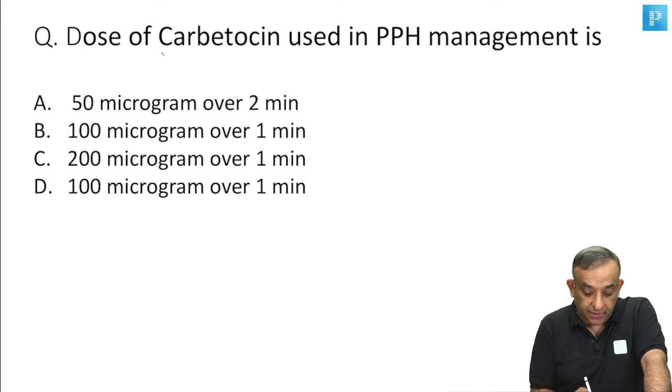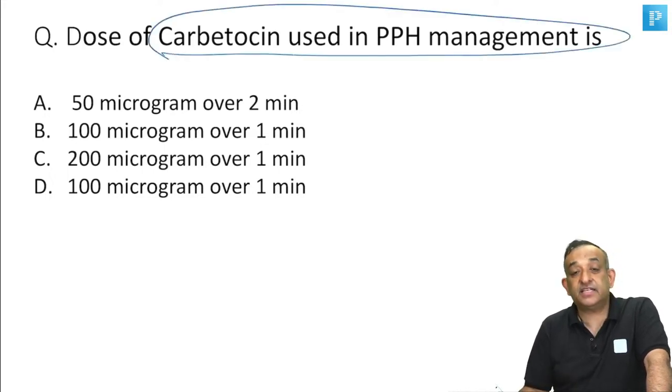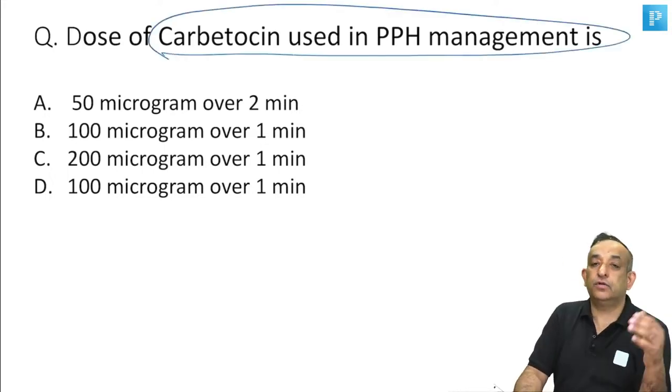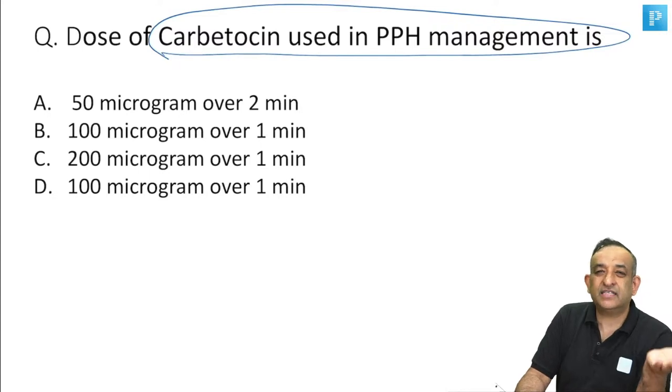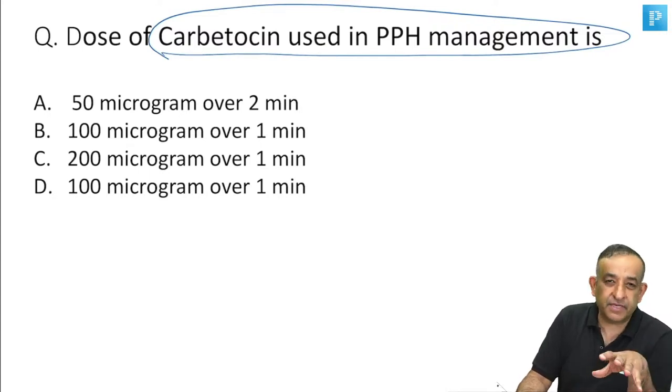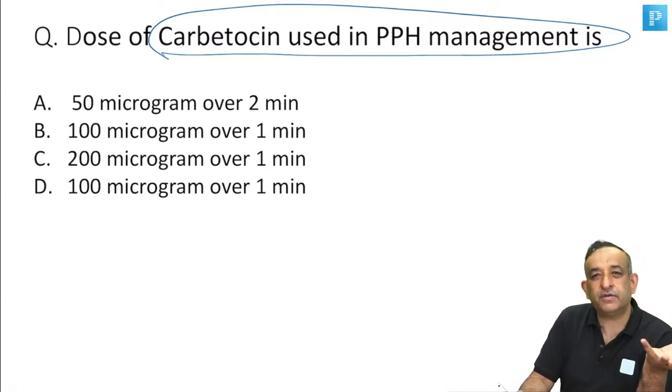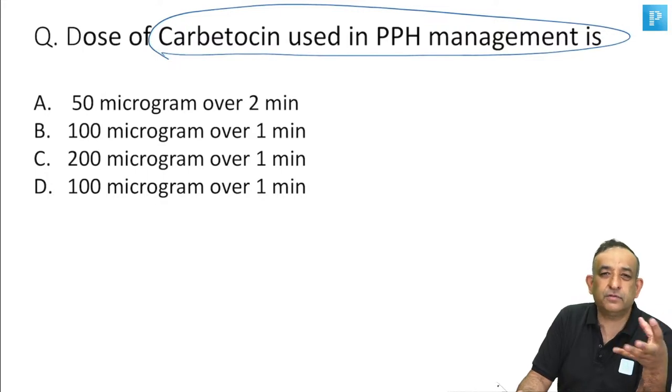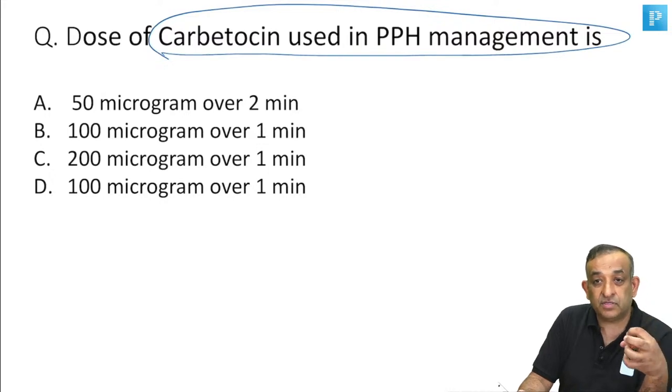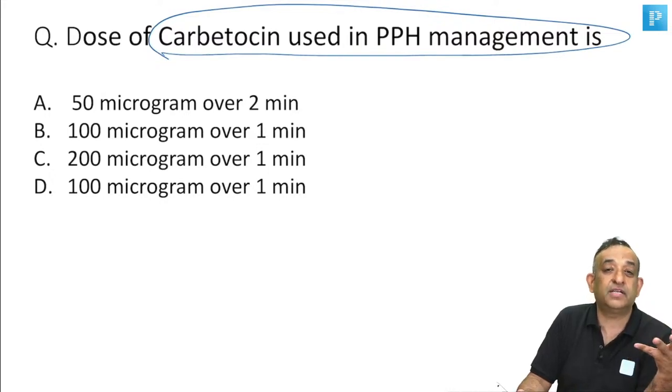Okay, carbetocin is a synthetic analog of oxytocin. Oxytocin works for maximum around 15-20 minutes. It contracts the uterus for 15-20 minutes, and that's good enough to cause the uterus to contract. But sometimes the uterus is tired. It has been in labor for a long time, and after the oxytocin action goes off, the uterus relaxes again, and the patient may have repeat bleeding.